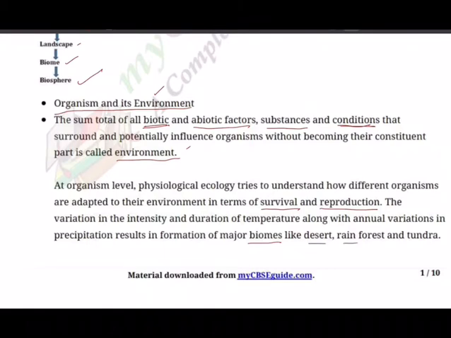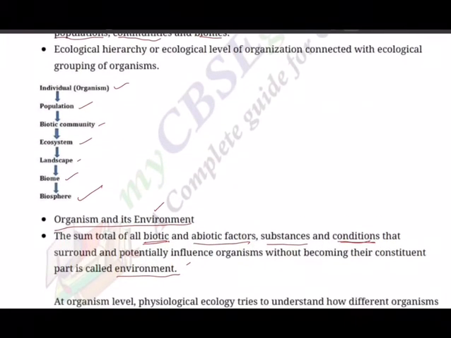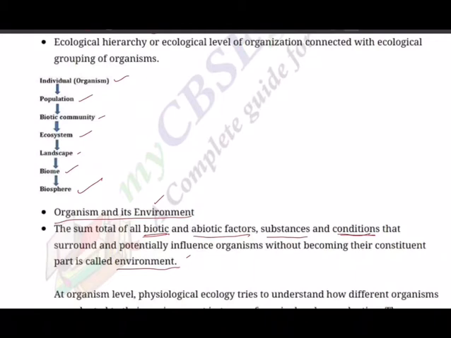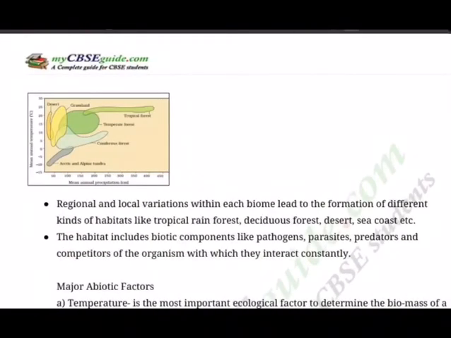A rainforest is a biome, and a tundra is a biome. These are all vast in area. So in the hierarchy of organization, this ecological hierarchy, you can see biome occupies almost the biggest area. Hence, biomes will make biosphere, which is part of the environment.